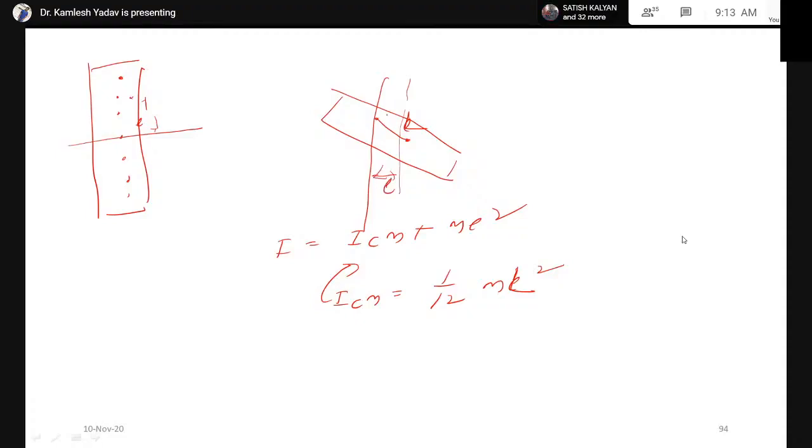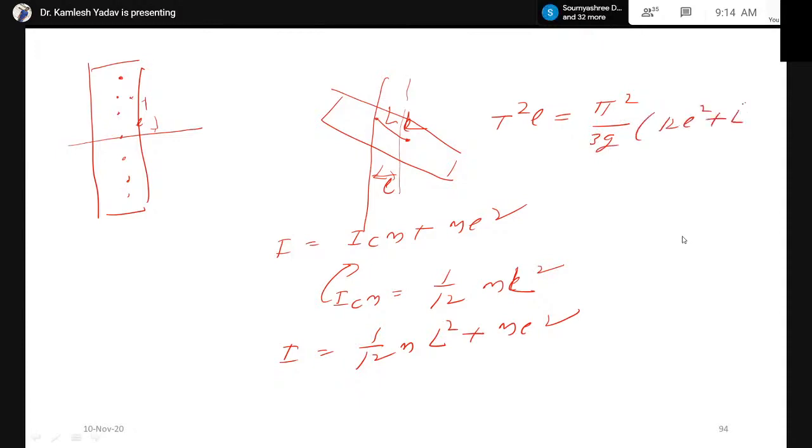This is small l, and this is capital L. Now substituting the value, I can be written as 1 upon 12 ml square plus ml square. Now substituting this value in the previous equation and simplifying, I am writing the result directly: T square l is equal to pi square upon 3g times (L square plus 12 l square).